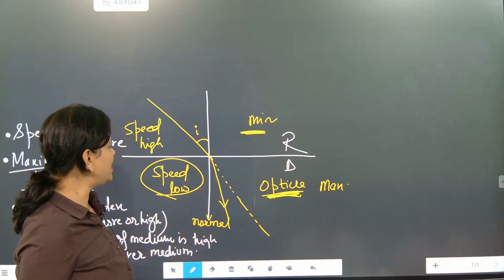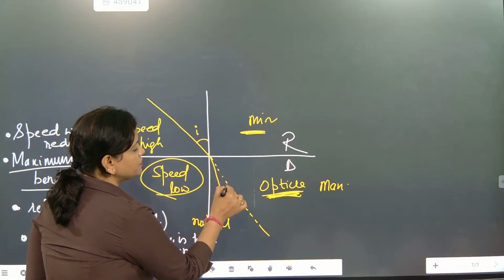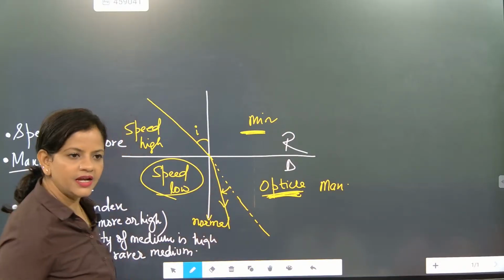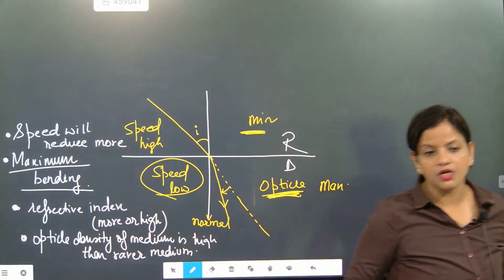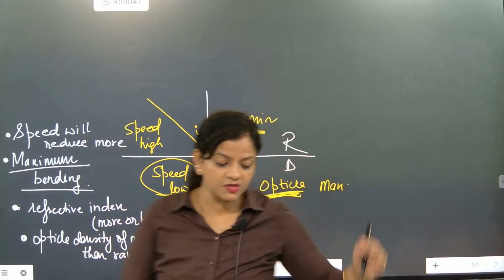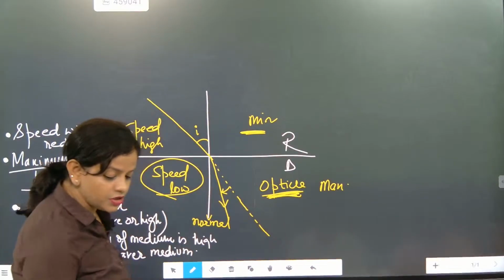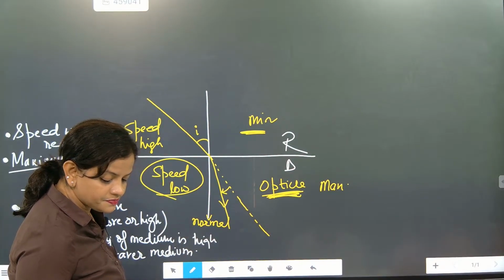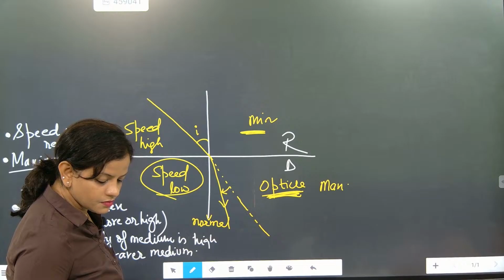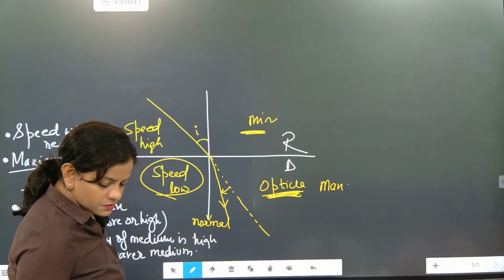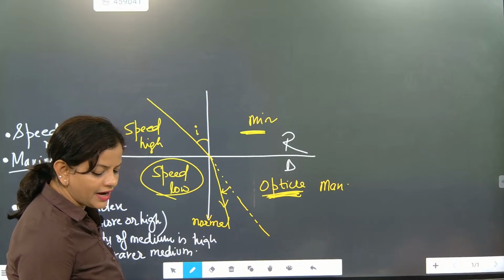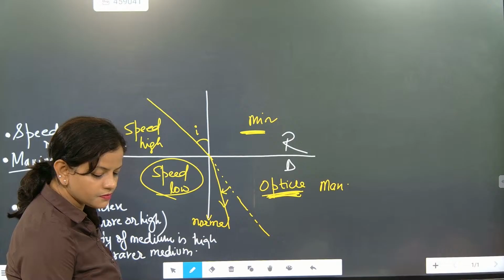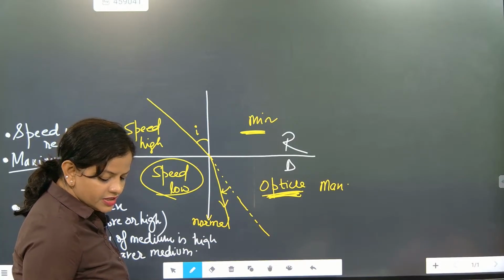Understood? So bending is maximum. Bending becomes maximum. This is actually the bending. The moment the speed is drastically reduced, remember this part. I hope everybody has understood this one. I hope till here everything is clear.